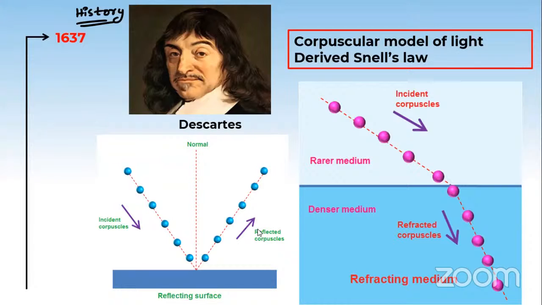So see what happened in 1637. These are very interesting points. Whenever we are starting a chapter, if we know about the history, it makes us feel good. There was one physicist whose name was Descartes. He founded the corpuscular model of light. This model explains that light consists of corpuscles of